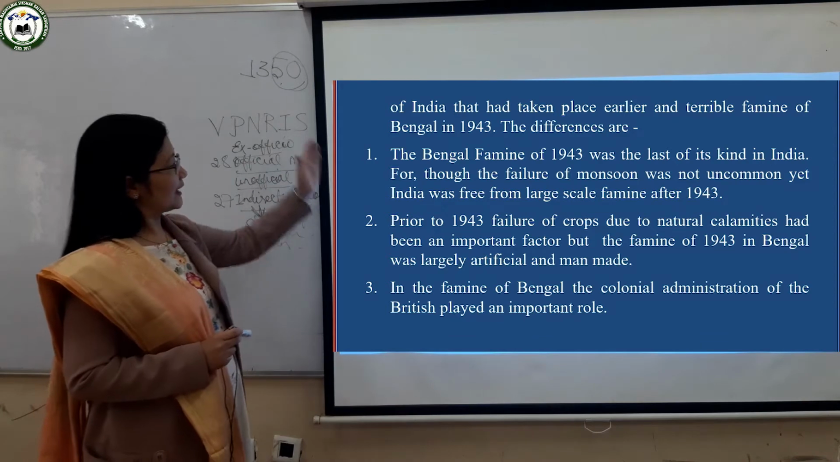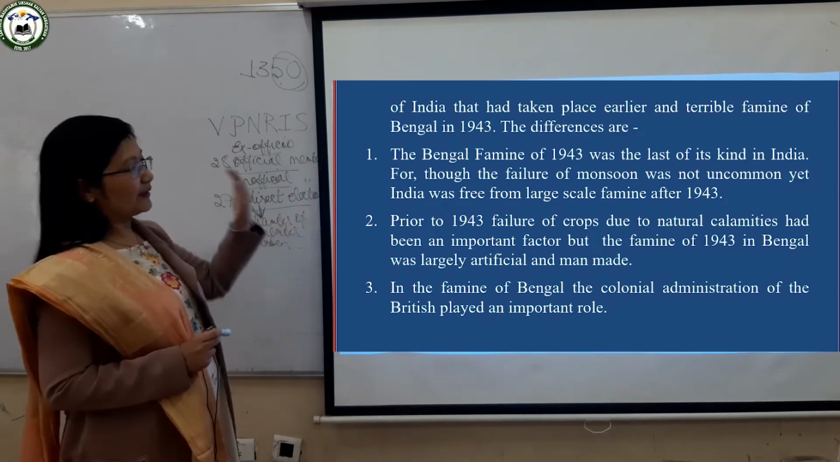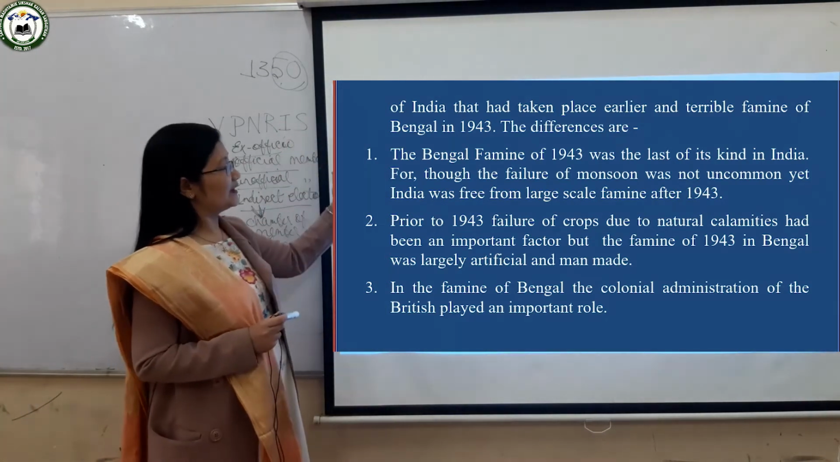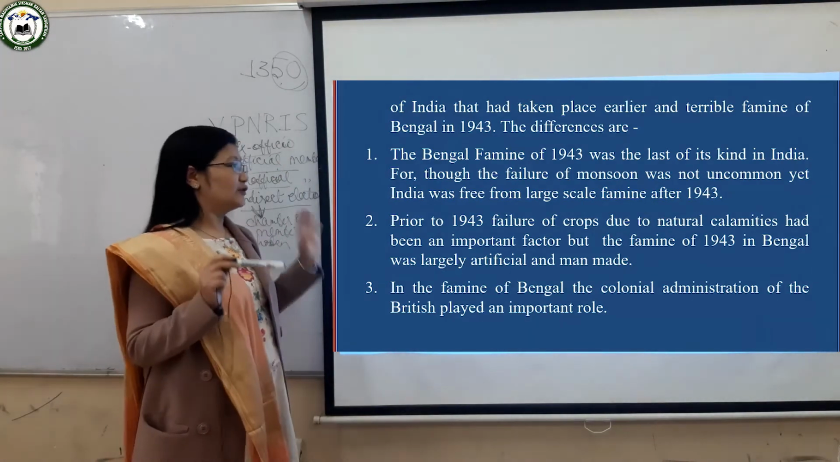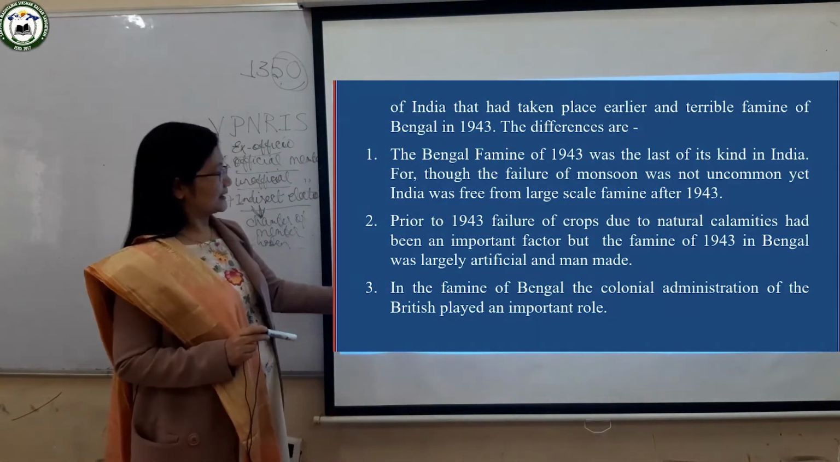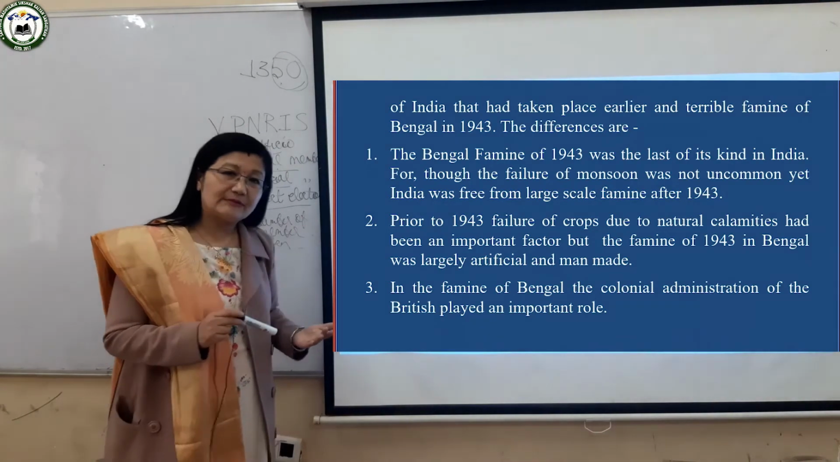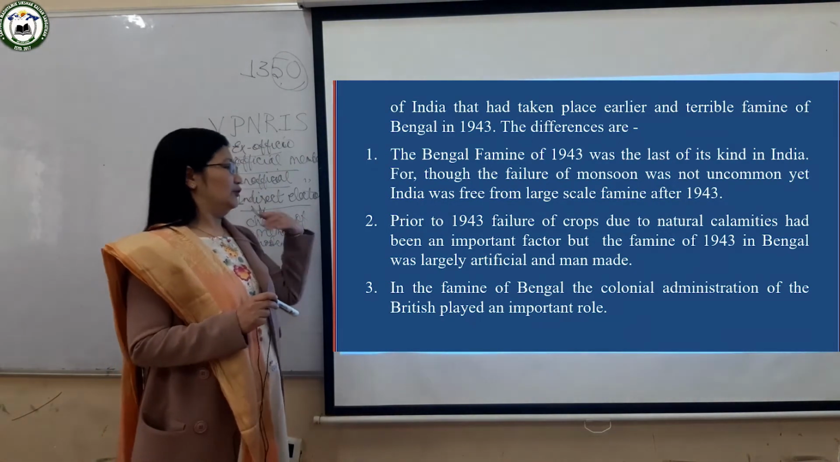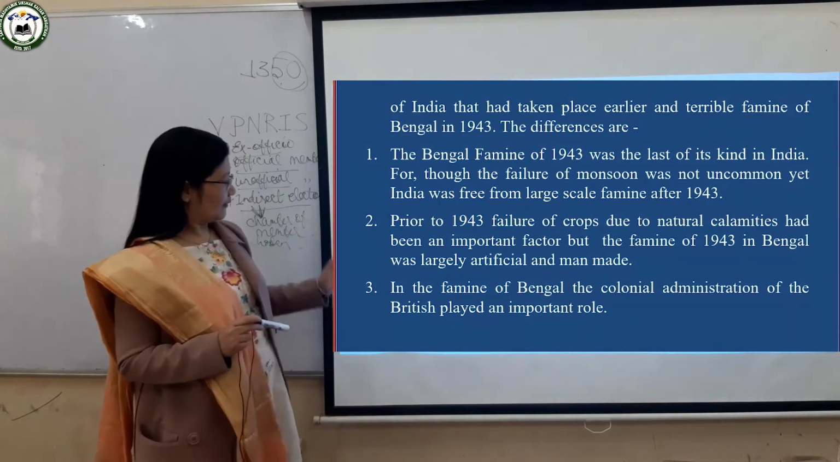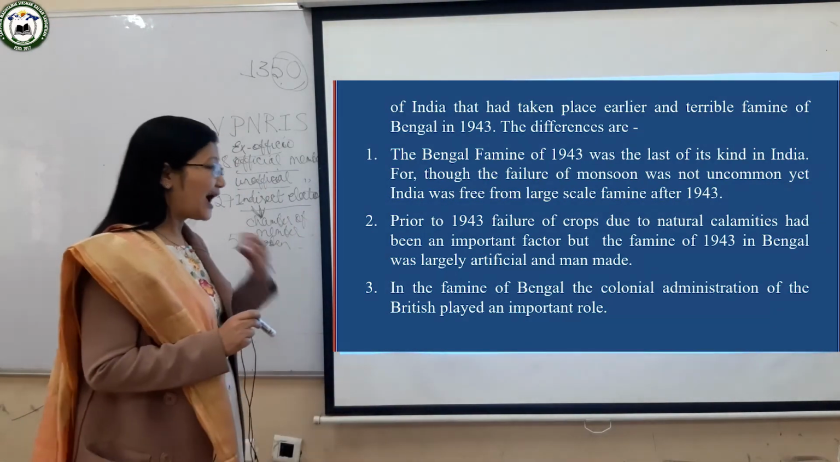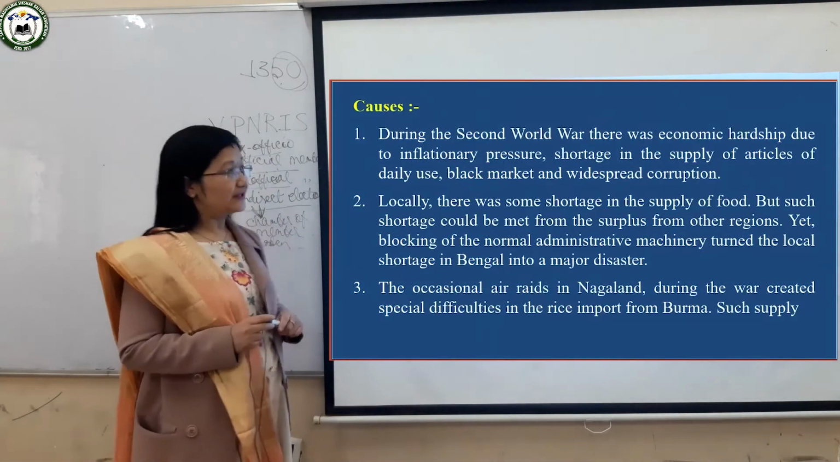So the three points are: number 1, before also famine took place, but this was a very big famine during British rule. Another is that this was artificial, man-made, mostly not because of natural calamities but because of the British. They were largely responsible for the causation of this famine.